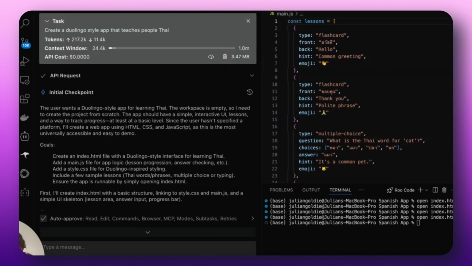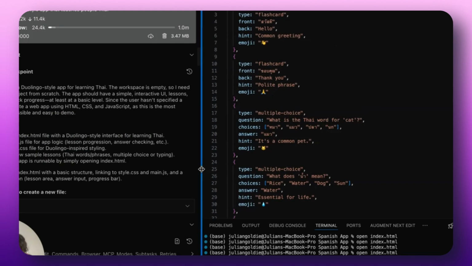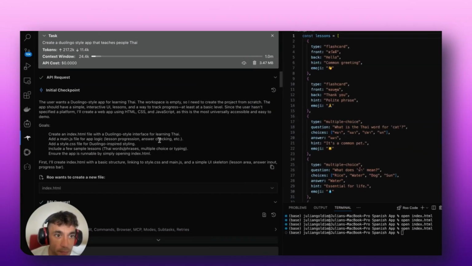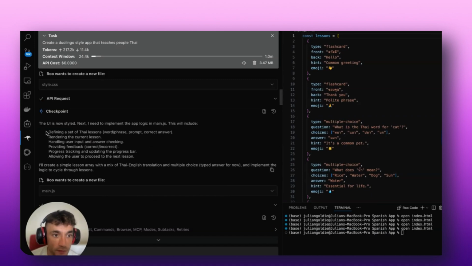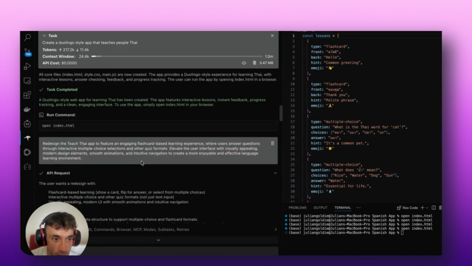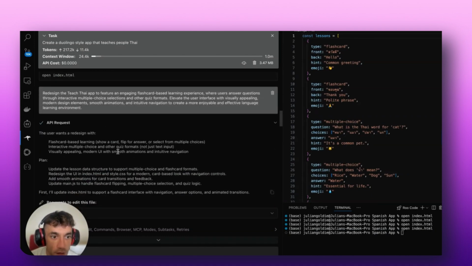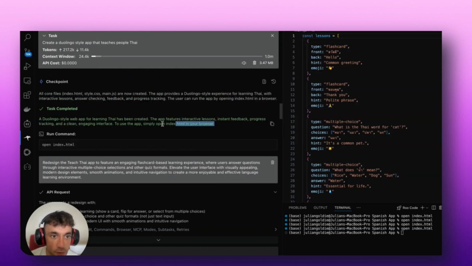So let me show you how we built this Thai app, like you can see. So I just say, create a Duolingo app that teaches people Thai. It created that really quickly. It was impressive how quickly it did it. Then it styled the UI, as you can see, created the CSS, opened it up in the browser. So you'll see a nice little green box here.